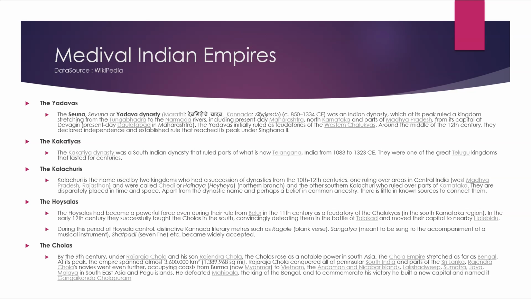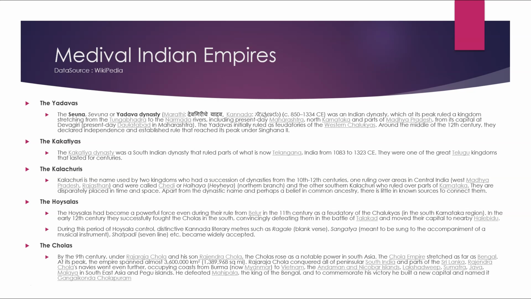By the 9th century, under Rajaraja Chola and his son Rajendra Chola, the Cholas rose as a notable power in South Asia. The Chola kingdom stretched as far as Bengal. At its peak, the empire spanned over 3.6 million square kilometers. Rajaraja Chola conquered all of peninsular South India and parts of Sri Lanka.